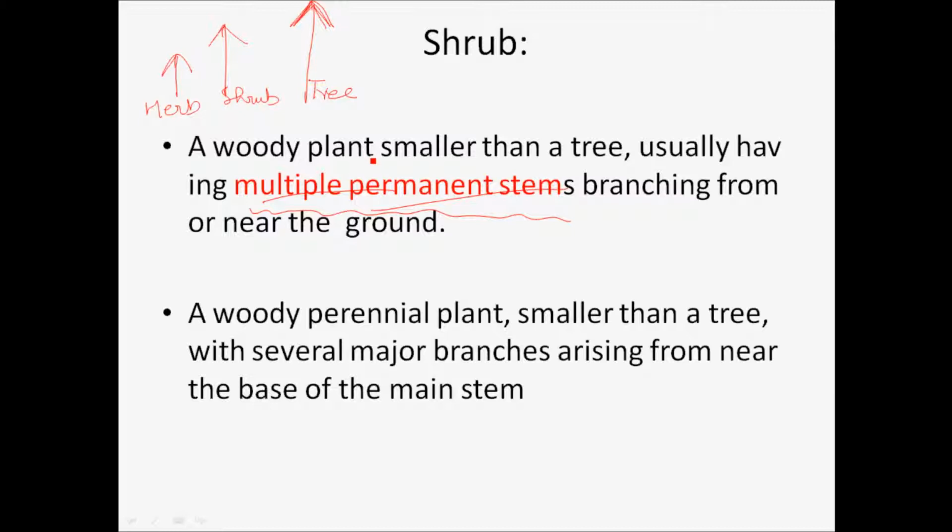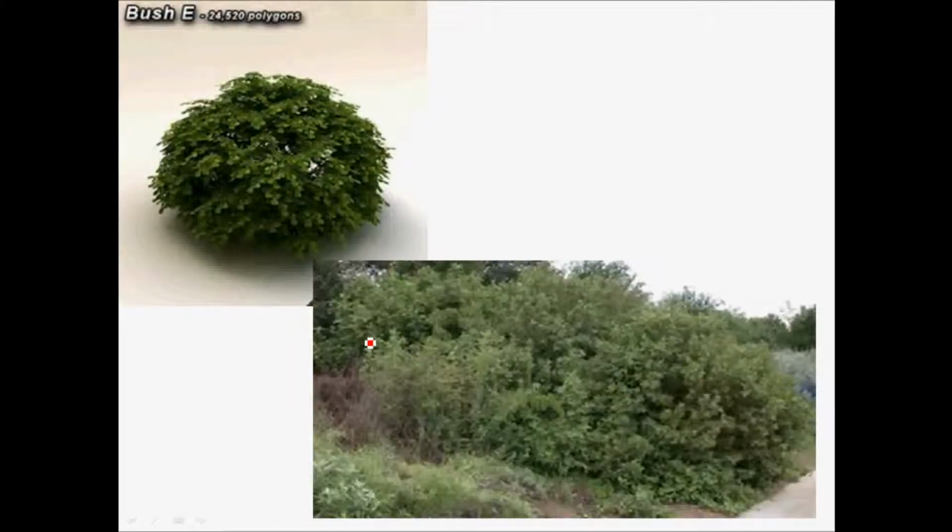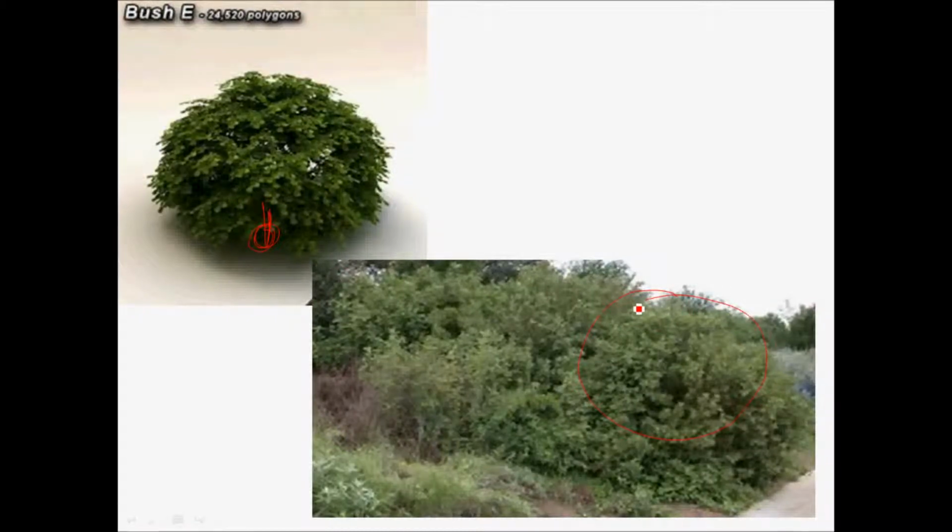According to height, you can classify the three categories like this, and they have permanent stems. Shrub has multiple permanent stems, but herb does not. So a shrub has multiple permanent stems branching from near the ground. A woody perennial plant smaller than a tree with several major branches arising from near the base of the main stem is called a shrub. You see, the main node will be from here, and the shrub grows like this. There's an entire area, and this is bushy growth. This is again called a shrub.